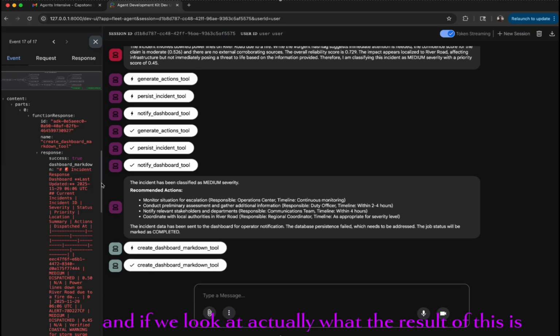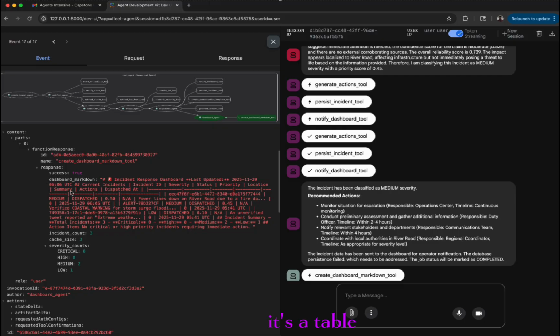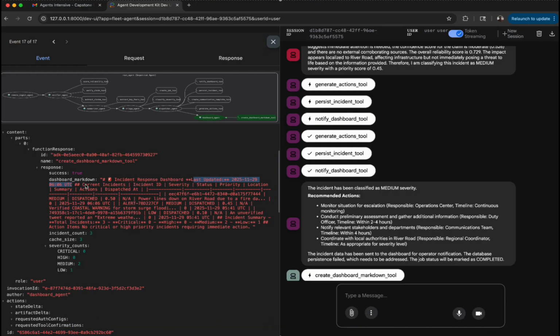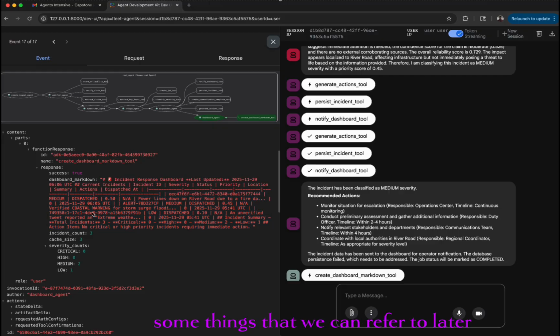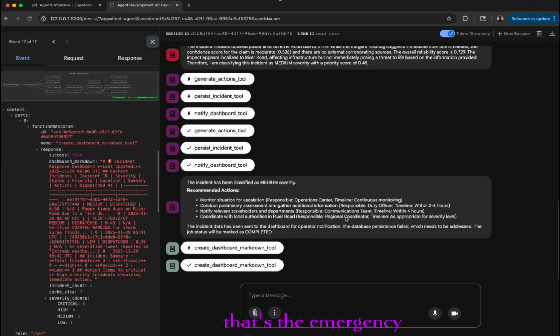And if we look at what the result of this is, if I can expand this, it's a table: incident response dashboard, the date that it was last updated, and then it has some tables and some things that we can refer to later. And that's the emergency agent fleet for my demo.